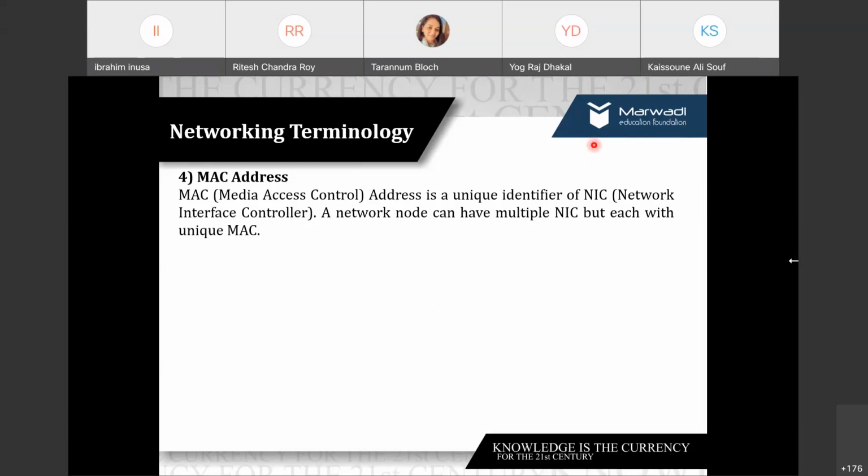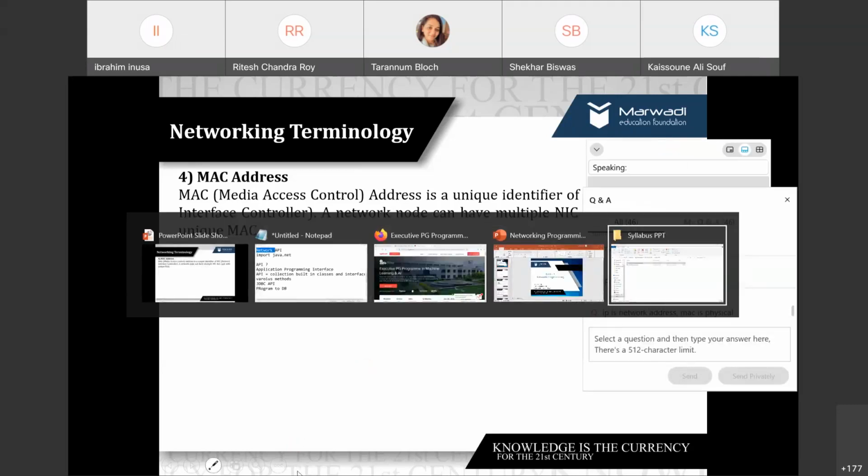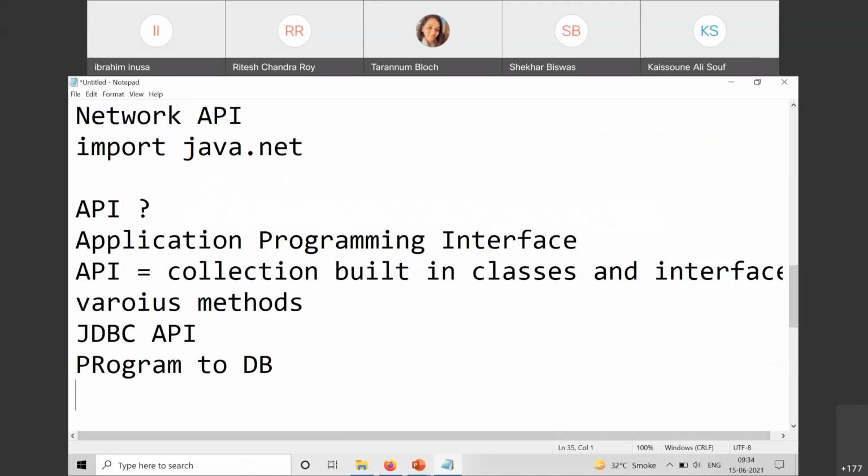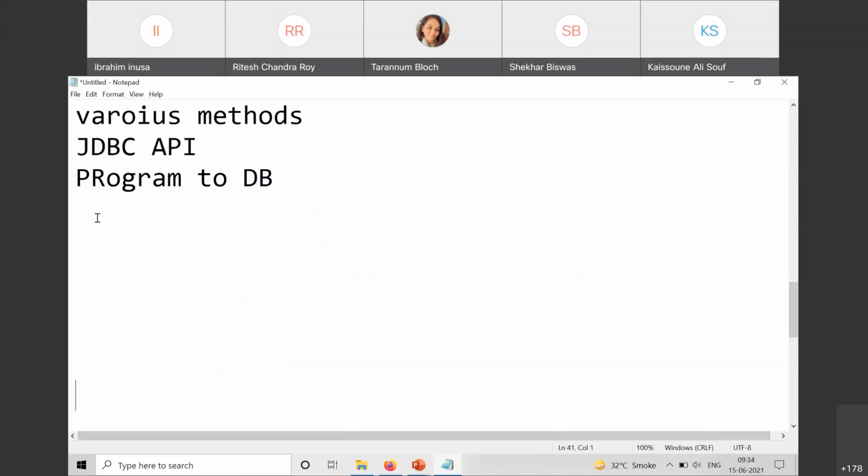You are asking the difference between port number and ID. Yes, ma'am, ID.